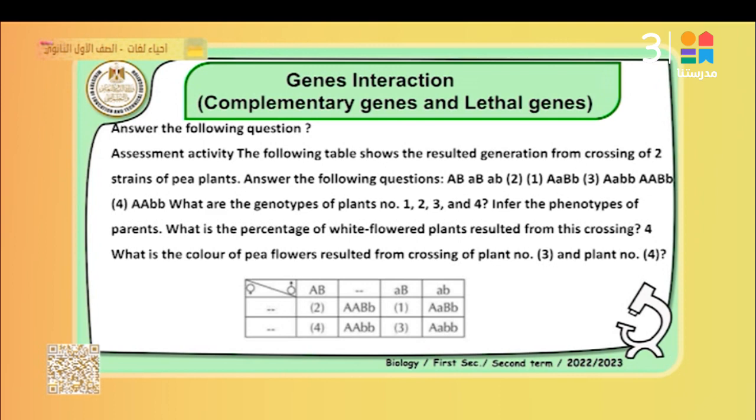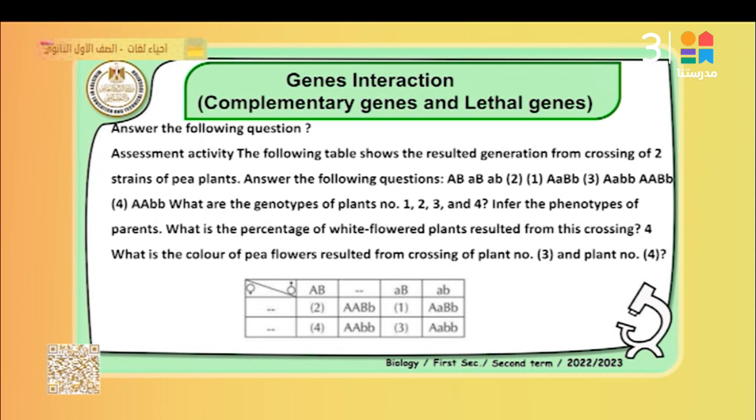Assessment activities: the following table shows the resulting generations from crossing 2 strains of the bee plant. Answer the following questions. AB, A small b; 1, A capital A small, B capital B small; 3, A capital A small, B small; A capital B capital B small; 4, A capital, B small B small. What are the genotypes for the plants? Numbers 1, 2, 3, and 4 infer the phenotype of the parents. So this is the schedule, okay? You can infer the